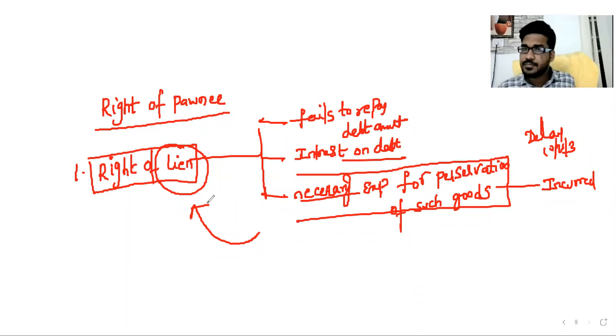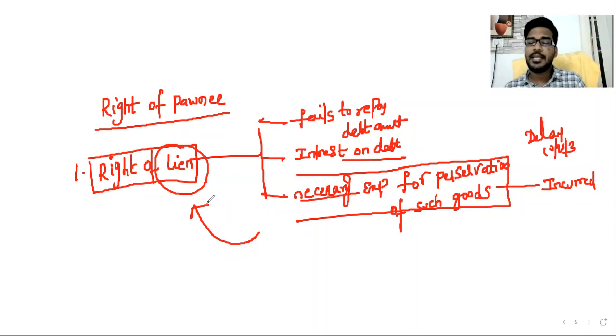Safeguard and custody can require some expenditure, and that expense Pana is liable to pay. If Pana fails, Pani can exercise right of lien.